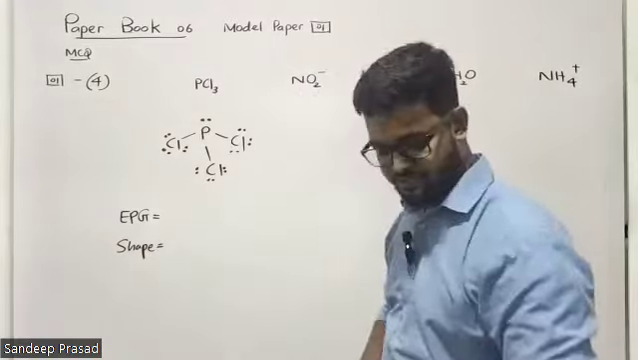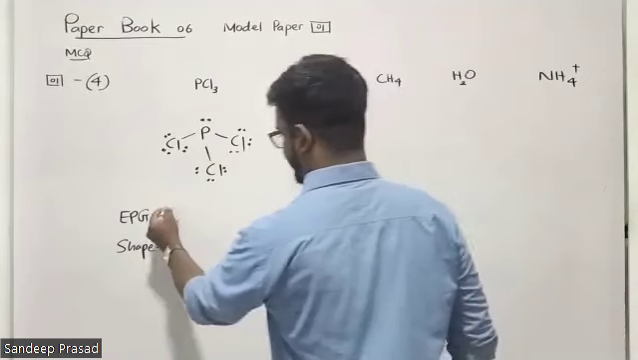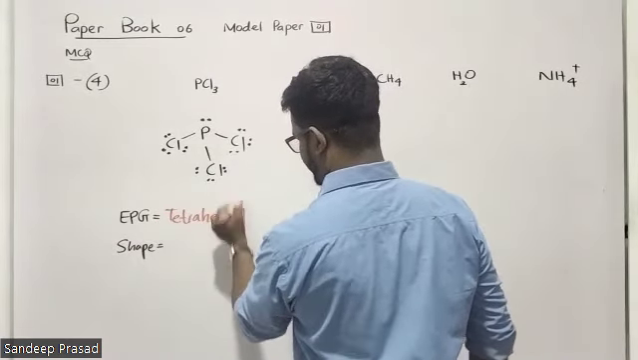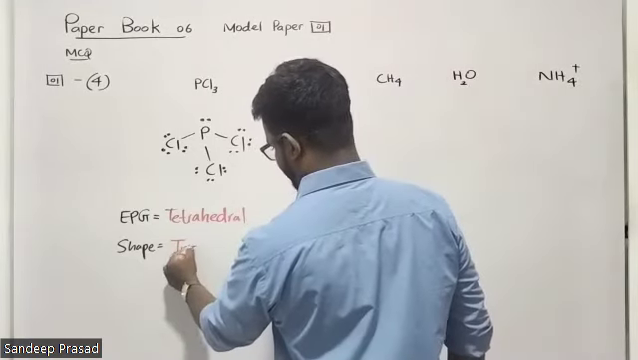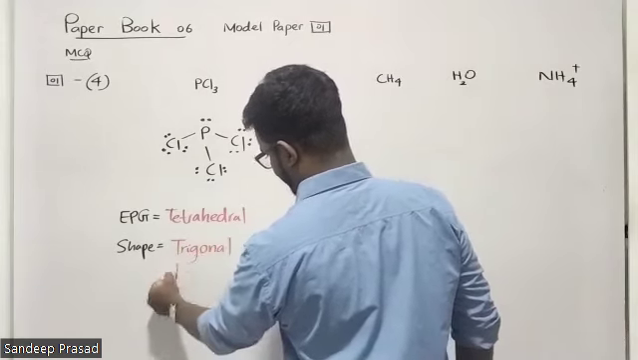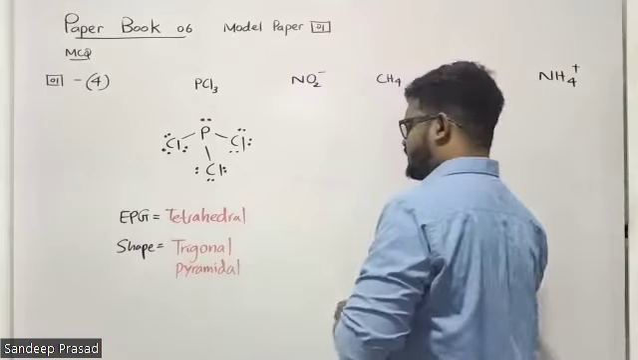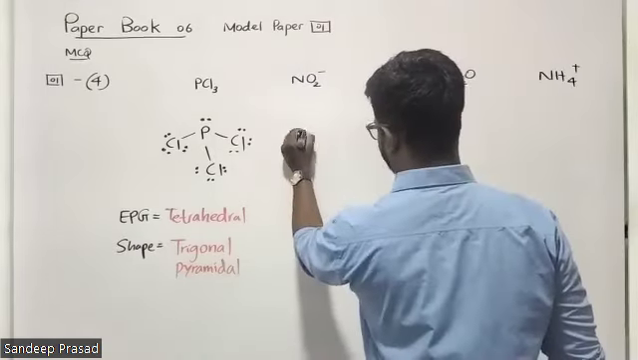What is the electron pair geometry? Electron pair geometry for this one is tetrahedral, because there are 4 VSEPR pairs. And what is the shape? We can tell that the shape of the molecule is trigonal pyramidal. Trigonal pyramidal.